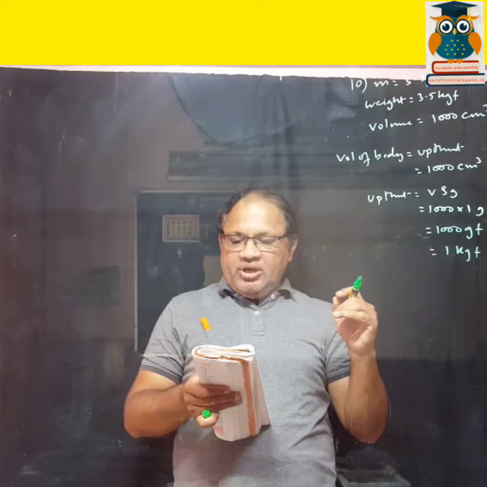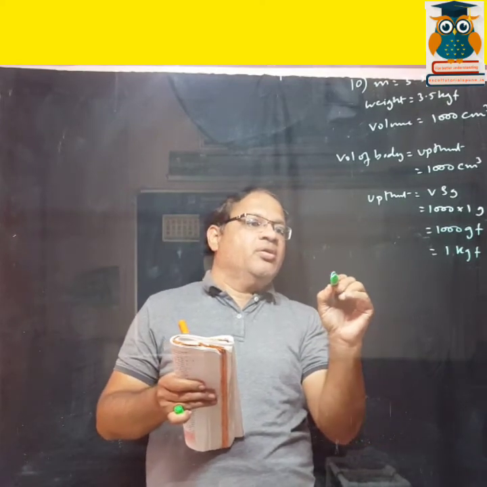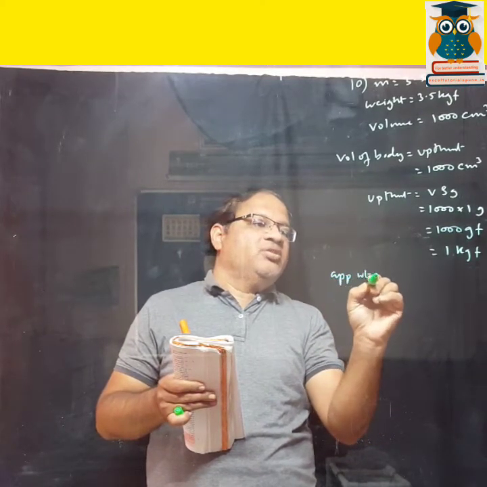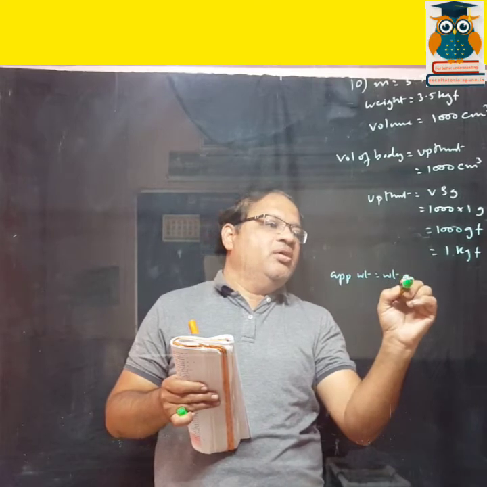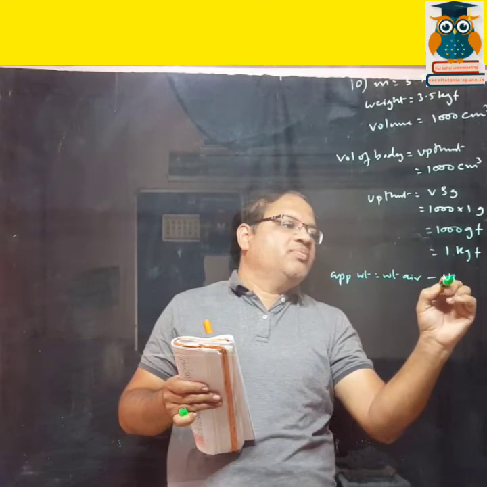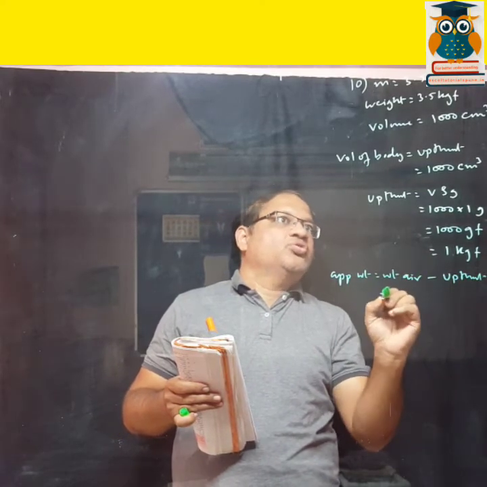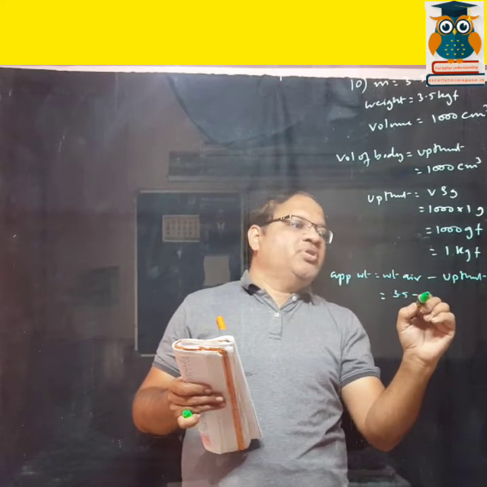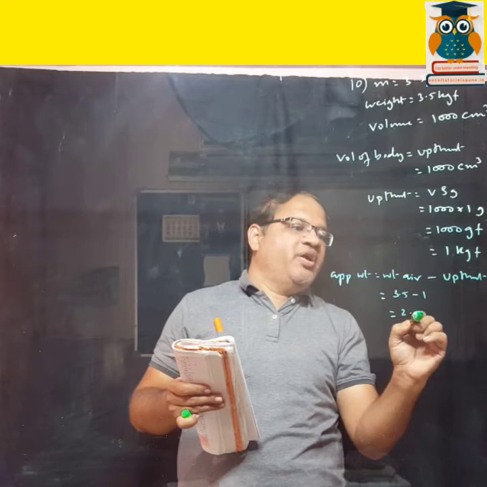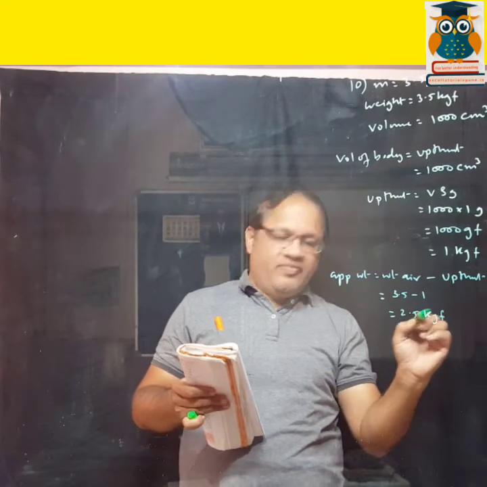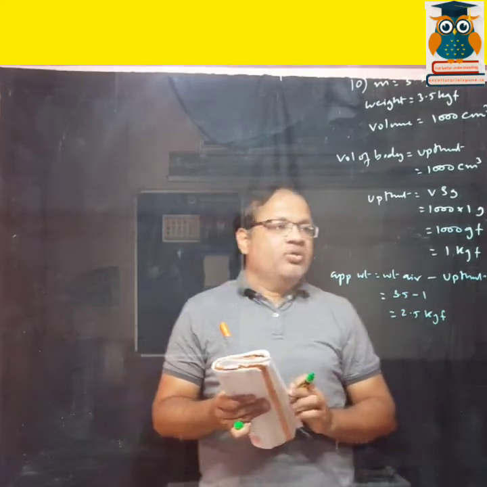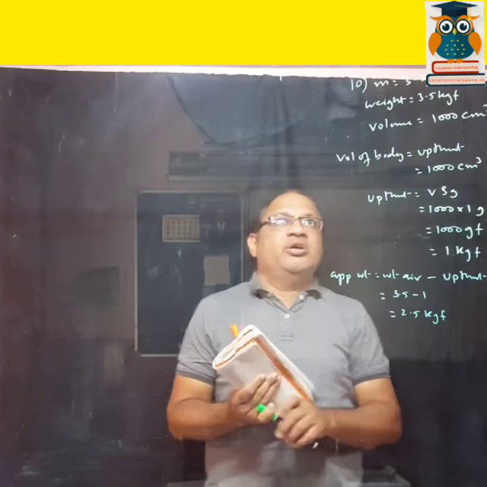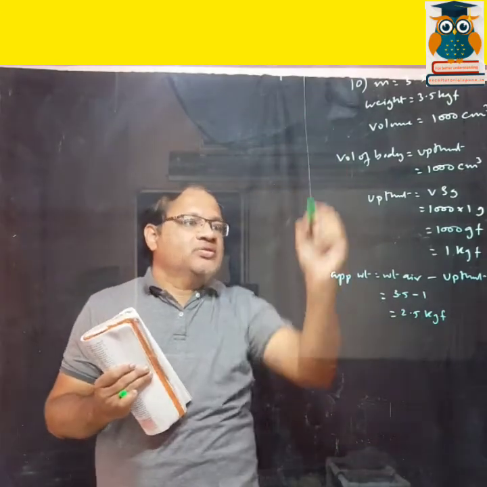Then later on, apparent weight. Apparent weight is equal to weight in air minus upthrust. So the weight in air is 3.5, minus upthrust is 1, that is 2.5 kgf. Right? Okay, now we go on to the next exercise.